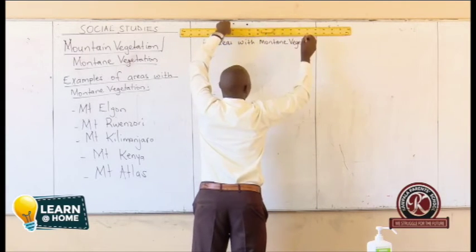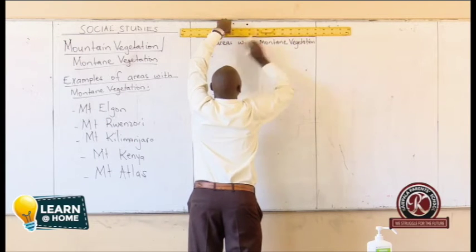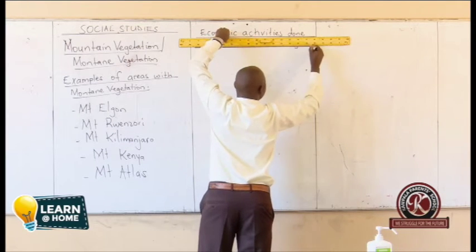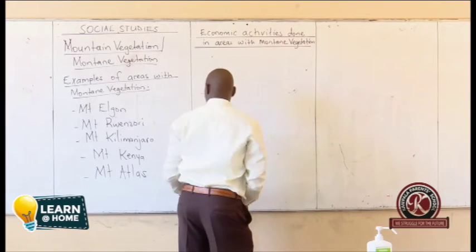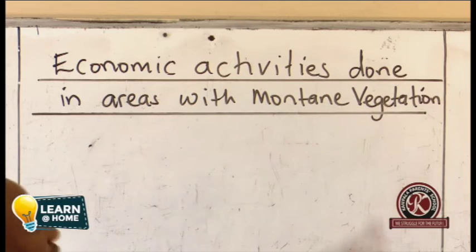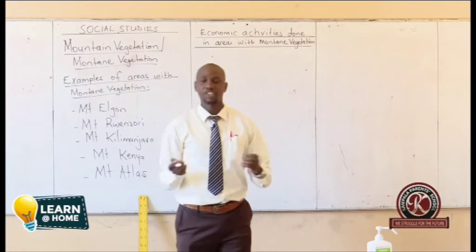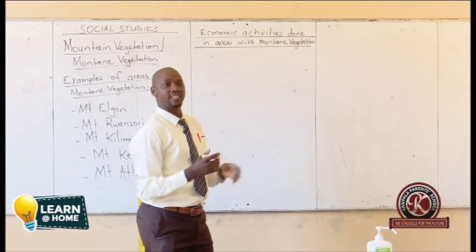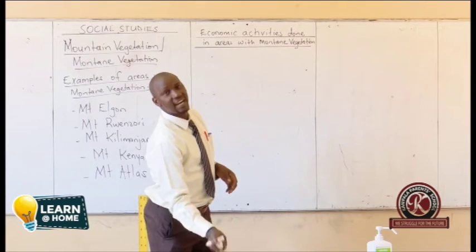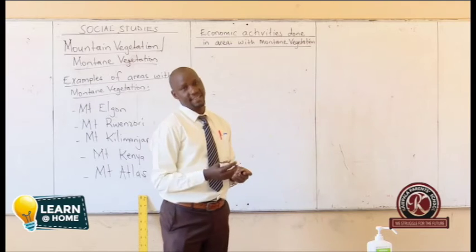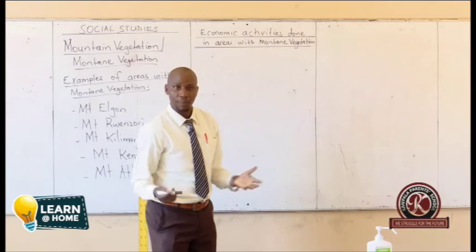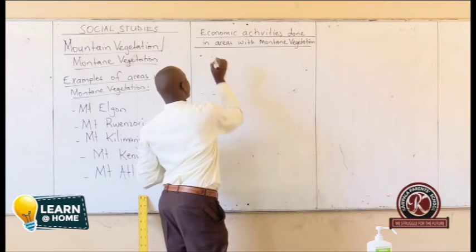It's good to underline your work. Your work looks neat and nice. So here, when we talk about economic activities done in areas with mountain vegetation, we simply talk about economic activities that are done in mountainous areas. When we talk about economic activities, we mean these activities that are done by people to get money. We also said, instead of saying economic, one can say commercial. So, we can begin by talking about them.